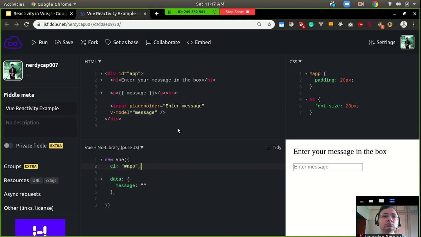I have also used the message property here, which is not visible right now because the message is empty. So what if I enter something here? You can see whenever I enter something, it instantly gets displayed here. That means whenever I change this, the value of the message property gets changed, and automatically it gets displayed here.